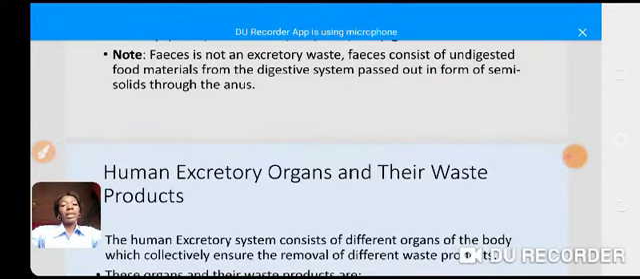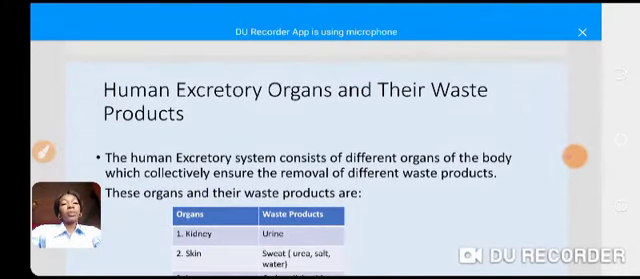Just like we've said earlier, this bullet says, the human excretory system consists of different organs of the body, which collectively ensure the removal of different waste products. So let's now look at the excretory organs and the waste that they release. Look at this table.